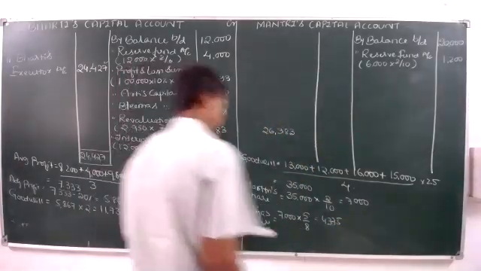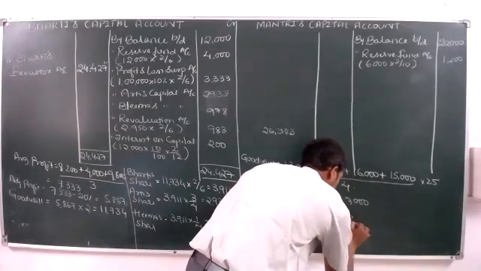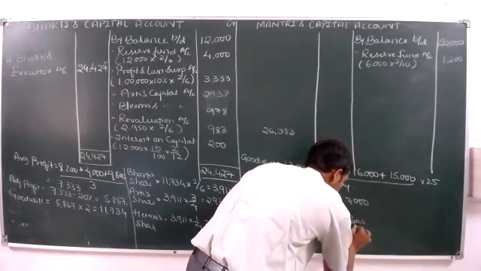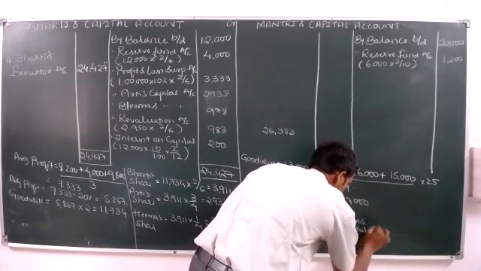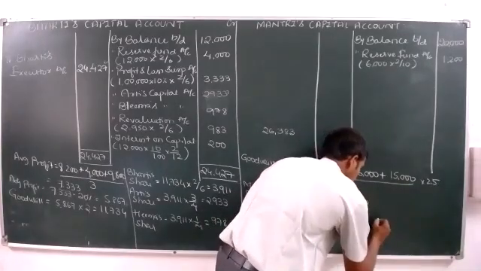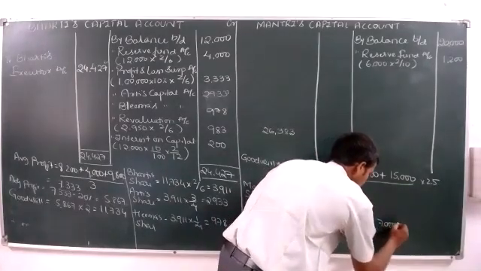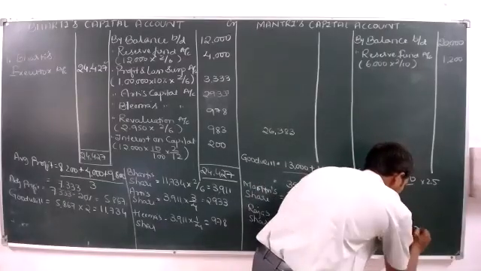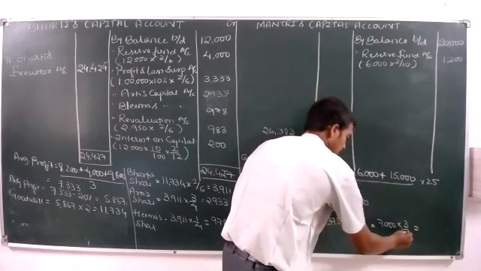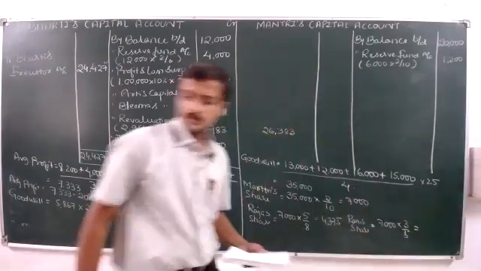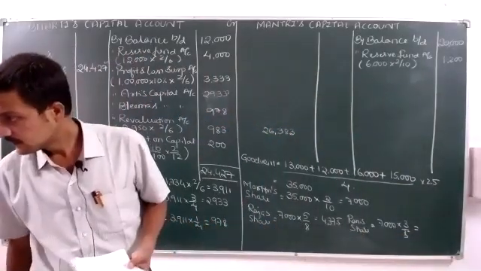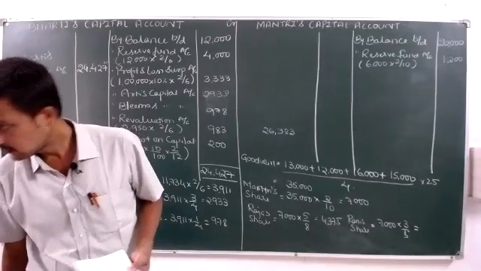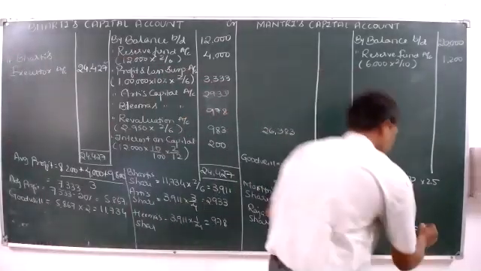Next, Rani's share is equal to 7,000 into 3/8. How much will it be? 2,625. Okay.